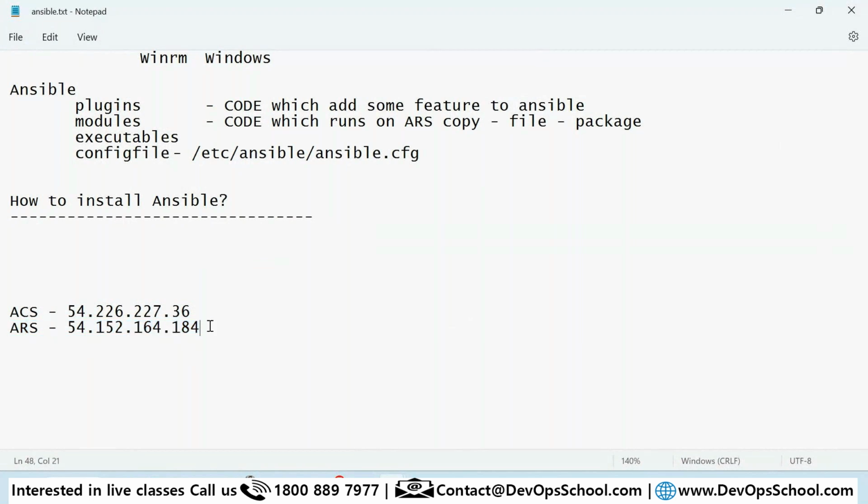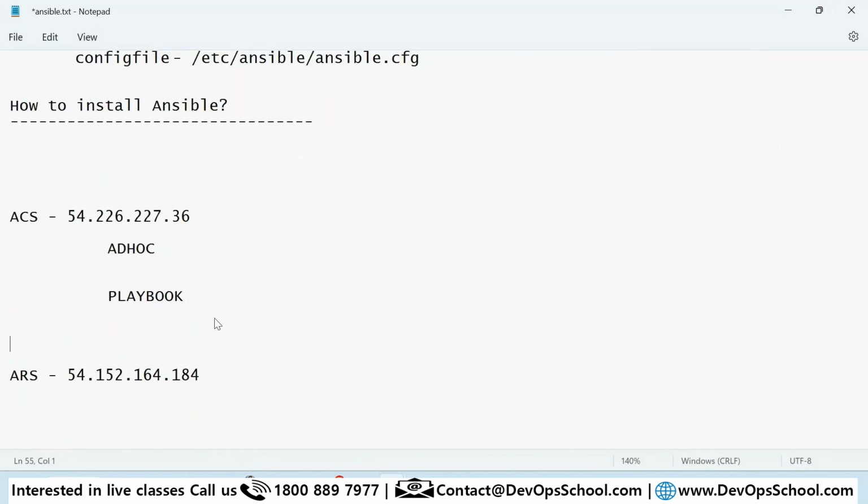You can have multiple ARS machines, but before deciding that, I should test the code in the self environment. That means localhost only, ACS only. That is what I'm trying to do. The flow will be the same: first test ad hoc commands, then playbook. This is something we'll do, ad hoc and then playbook, and then we have roles.